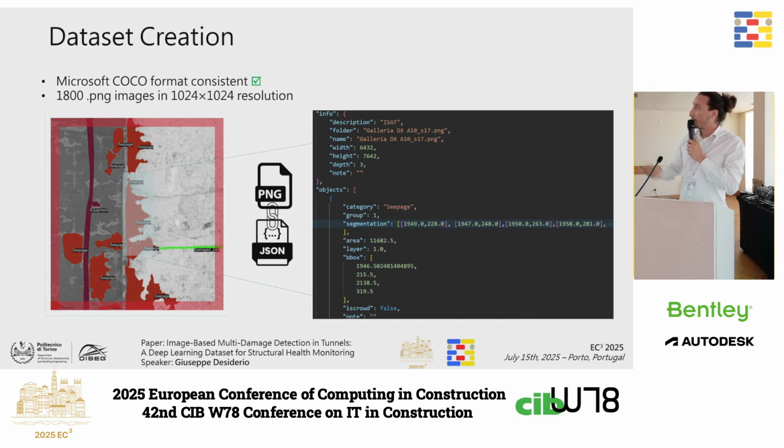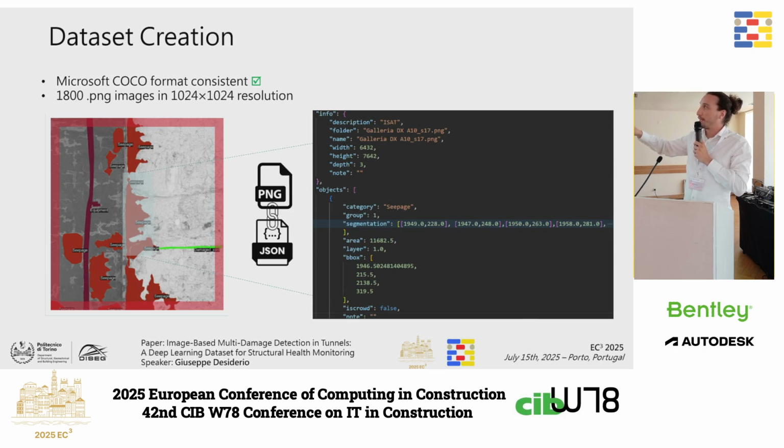Microsoft COCO format consistent means that we provide a PNG image linked with a JSON file. Our JSON is composed of two main keys, the info, which describes the images, and the object, which is the list of defects that we annotate.